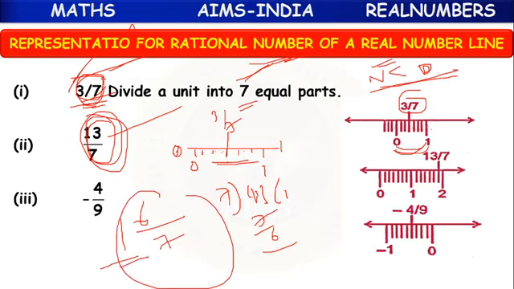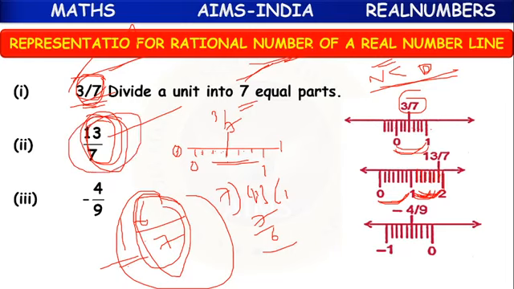Means after 1, we have to count 6 by 7 parts. 0 to 1 will exist like that only. Between 1 and 2 we have to represent this 6 by 7. The space between 1 and 2 is divided into 7 equal parts. This sixth part will be the given rational number.